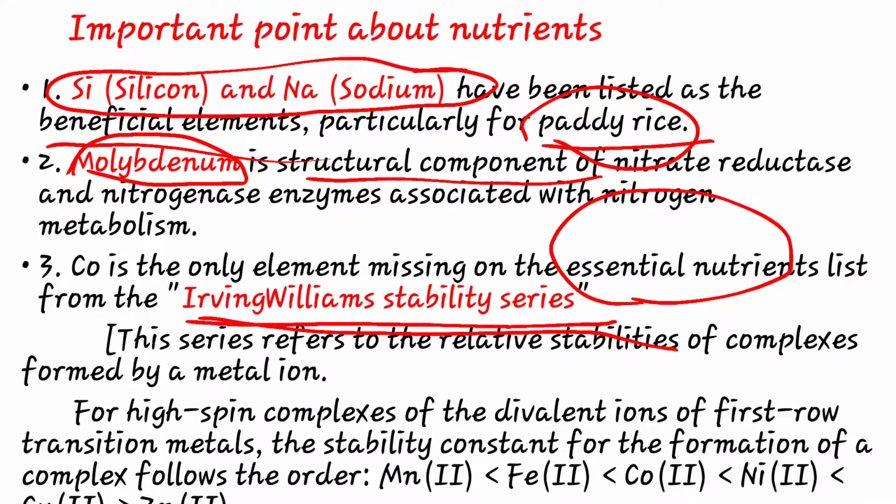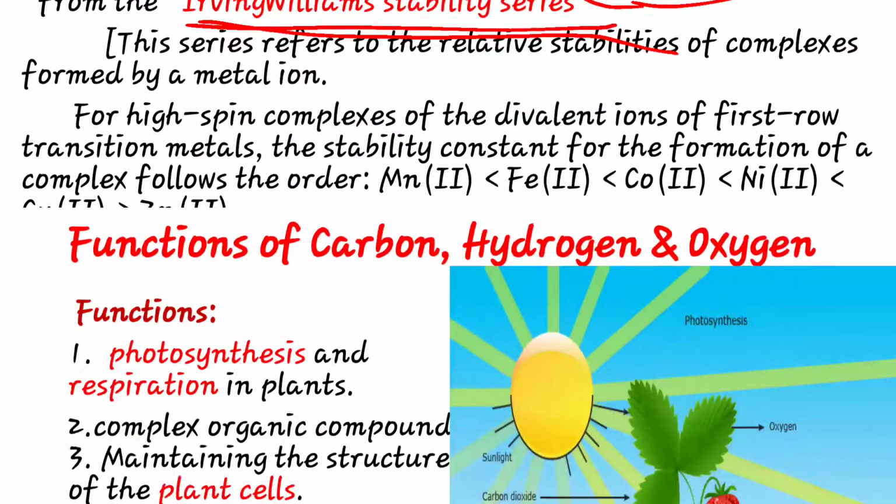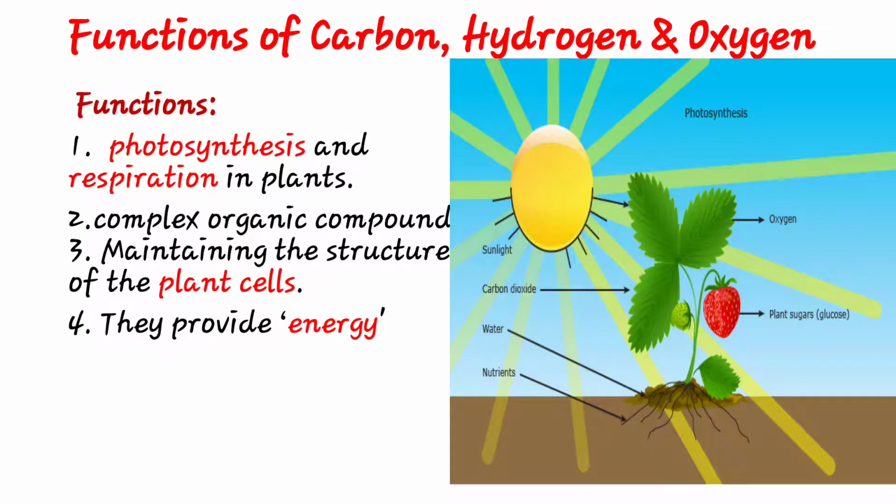Then see the next nutrients. There are a total of 17 nutrients. In that, CHO is the skeleton or structural element. These are required for photosynthesis and respiration in the plant. CHO means carbon, hydrogen, oxygen; they form complex organic compounds and maintain the structure of the plant cell. Also CHO provides the energy of the plant.